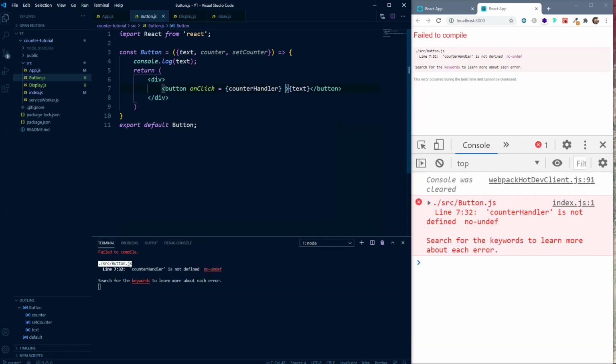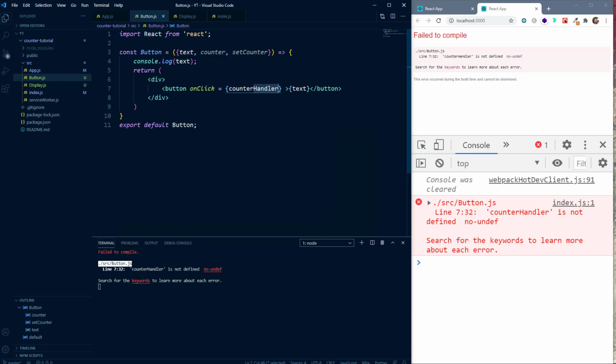Again, you can name it whatever you want, but the convention is to name the variable which you are going to change with this function and then Handler at the end, so that you know this function is going to change the state variable.